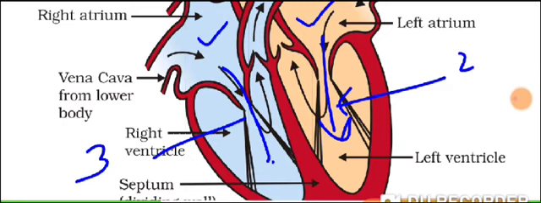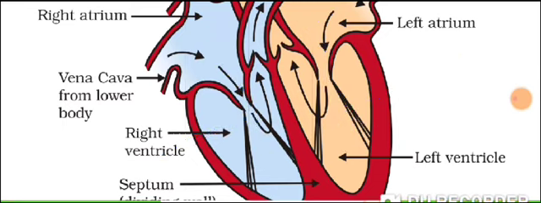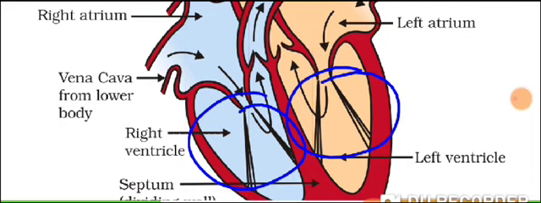Is that point clear? So what will happen at the end of that process? The ventricles become full. This region will become full now. So when ventricles are in an expanded phase, at that time atrium or the auricles are in the contracted phase. Now it's the turn for the ventricles to contract.